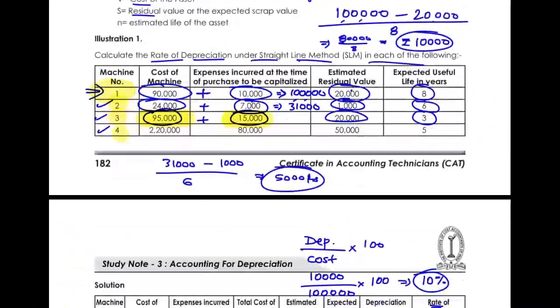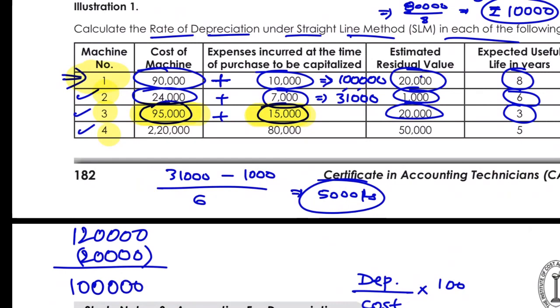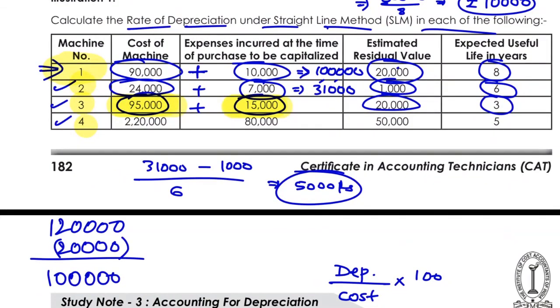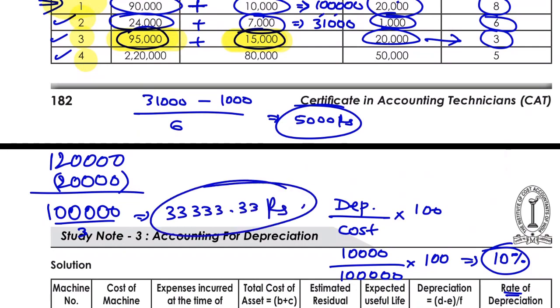Okay, so if I do the third one, it would be 95 plus 15, 1,20,000, and residual value is 20,000. So 1 lakh I need to divide for how many years? I need to divide it for 3 years. So it would be 33,333.33 rupees of depreciation.